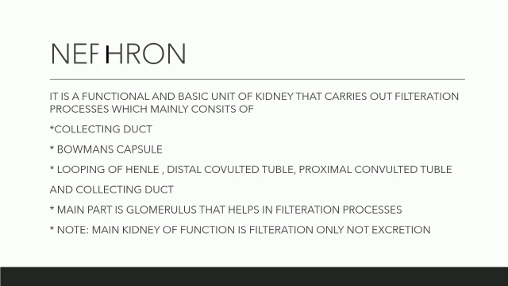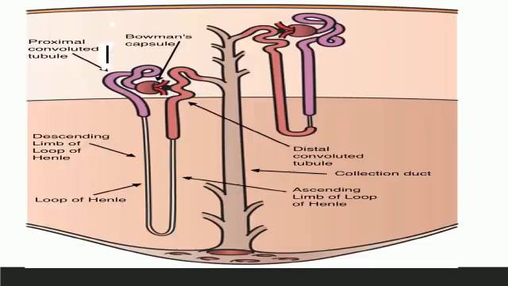Let us move to the structure of nephron. Let us understand what is Bowman's capsule.